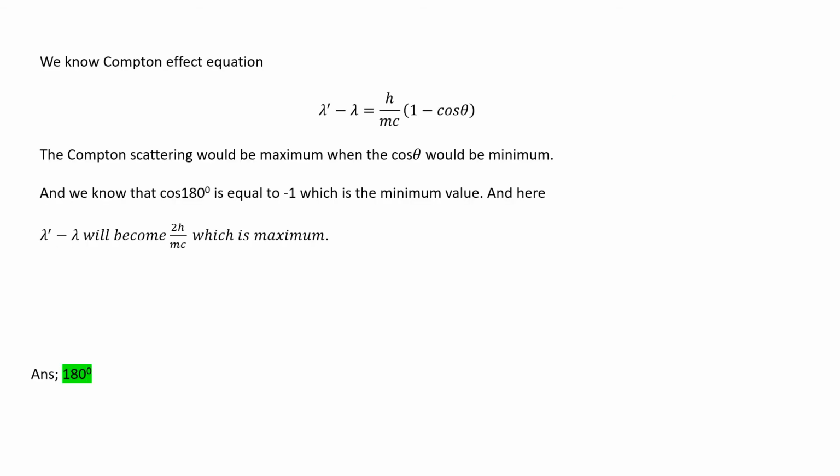We know that Compton effect equation, that is lambda dash minus lambda is equal to h by mc into 1 minus cos theta, and the energy loss would be maximum when the cos theta would be minimum, and we know that cos 180 degree is equal to minus 1, which is the minimum value, and here lambda dash minus lambda will become 2h by mc, which is maximum. So the answer will be 180 degree.